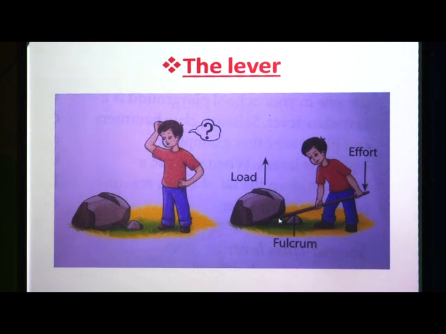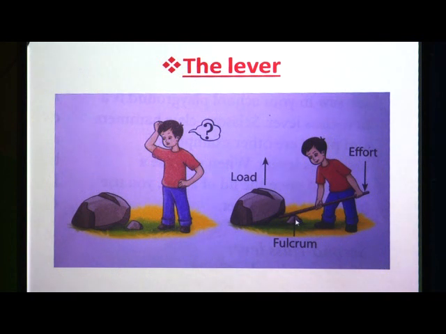Afterwards, if you keep a small stone under the rod to support it, like in this picture, then the point at which the rod touches the stone is fixed and does not move. That means, in this way you have to make the arrangement so that the stone will not move.